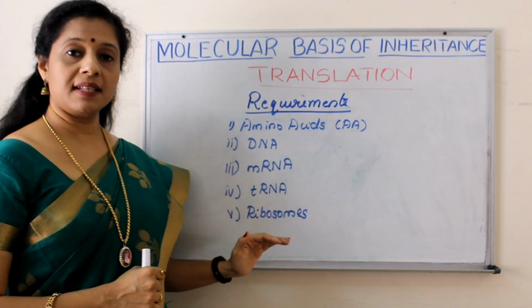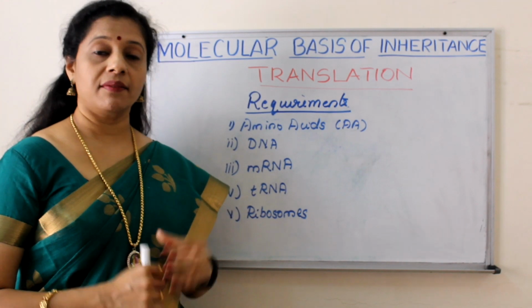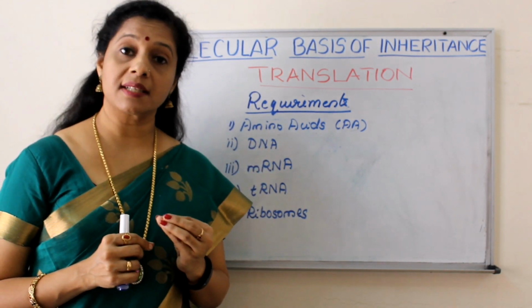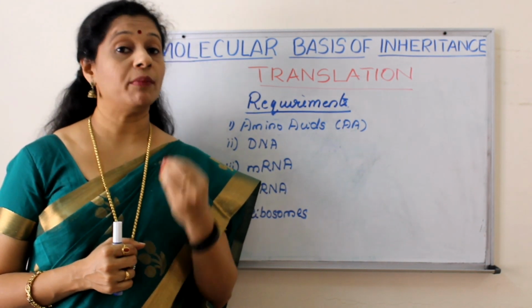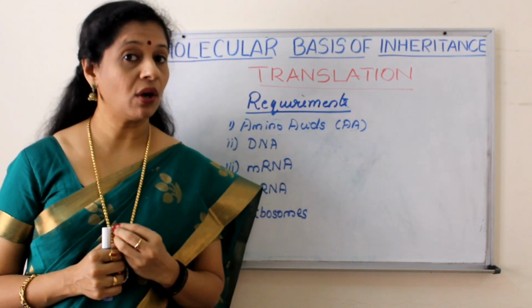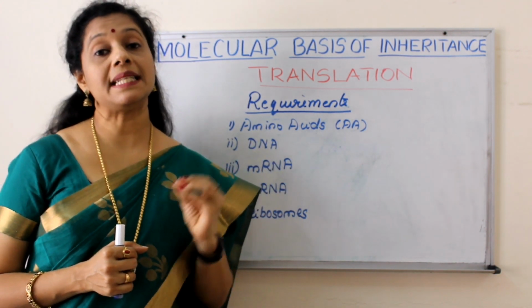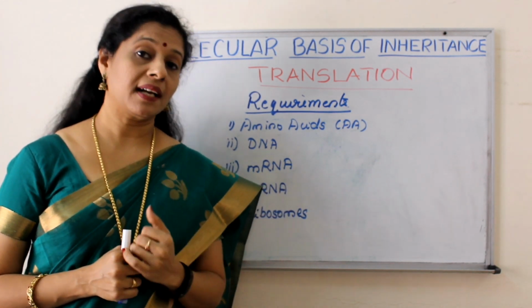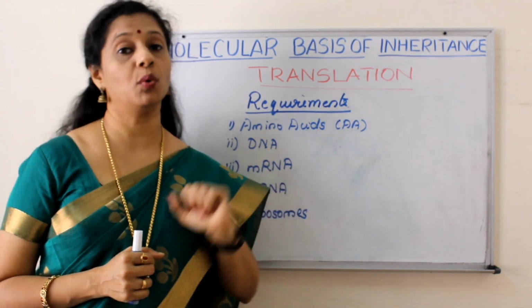For protein synthesis to take place, we need amino acids first, because we know proteins are made up of amino acids. So, amino acids are the raw materials for making proteins. Now, how many amino acids are needed? In living organisms, all proteins are made of almost 20 different types of amino acids. Now, where are they found? They are present in the cytoplasm as the amino acid pool.